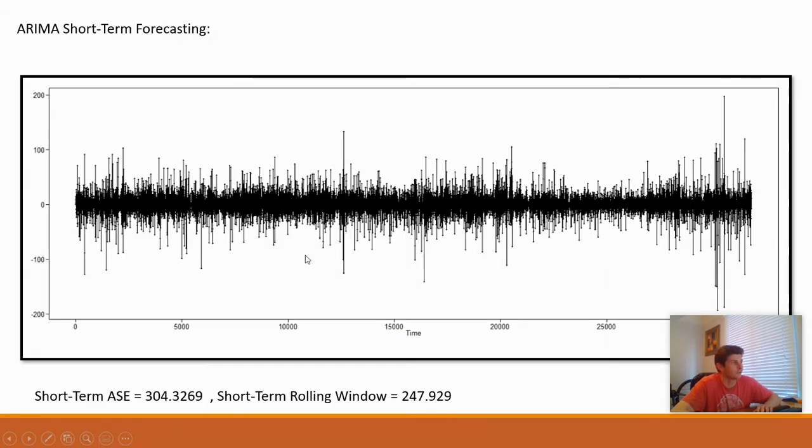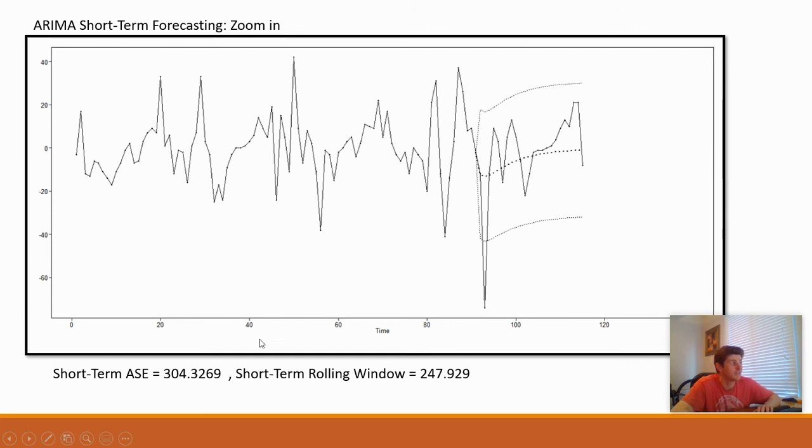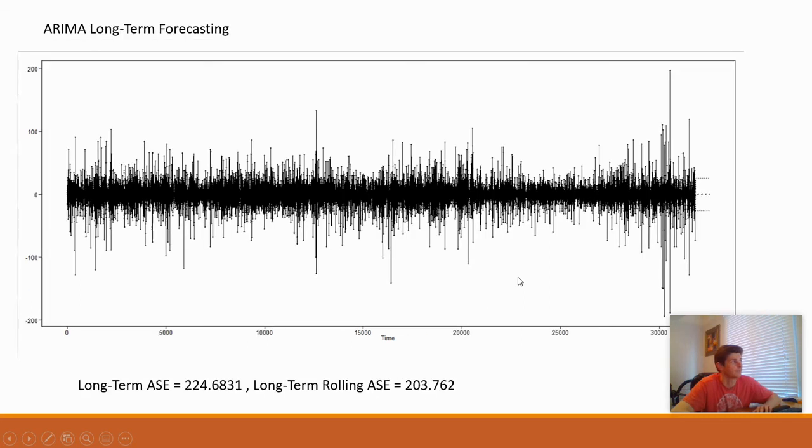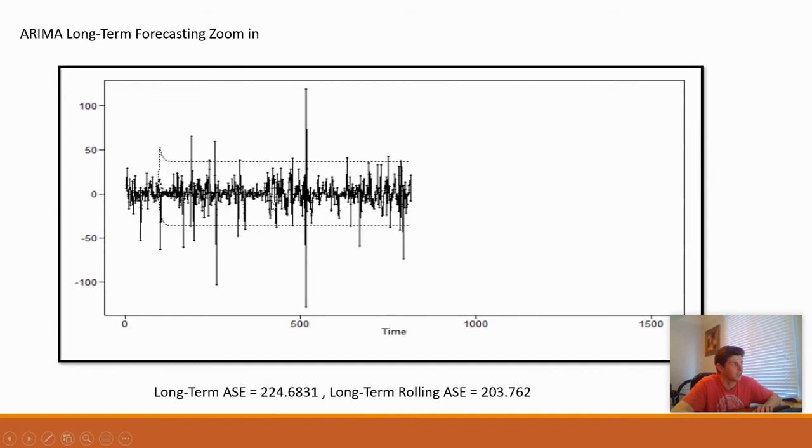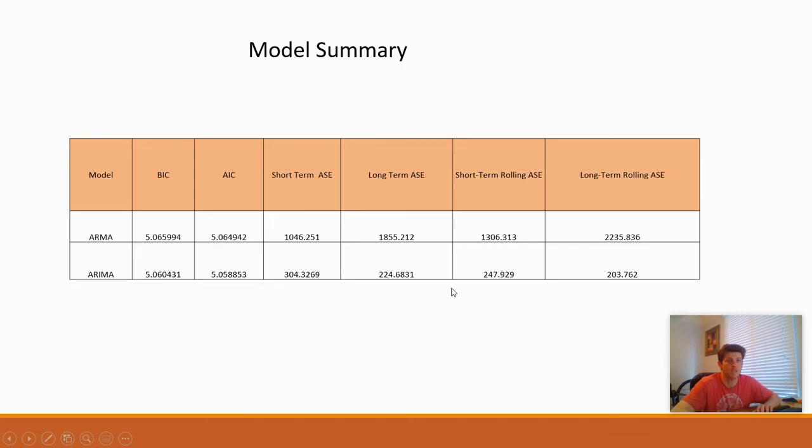So our short-term forecasting zoomed in improved significantly. We got to 304, and the rolling window is now 247. And then that makes sense given the visual. It's much tighter in comparison to the previous model. Same thing on the long-term horizons. It's much tighter, which explains why our ASE is 224, our rolling ASE is 203. And then our model summary, again, just performs so much better on every ASE metric.